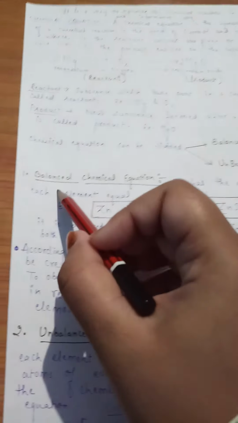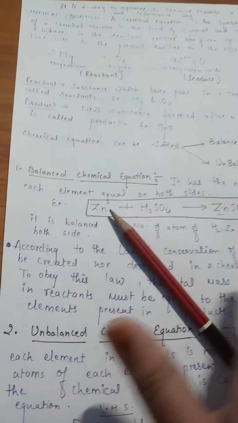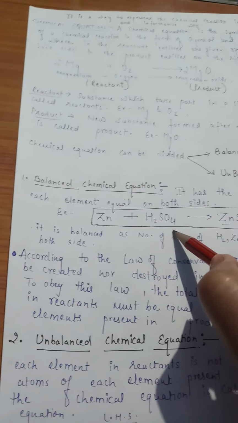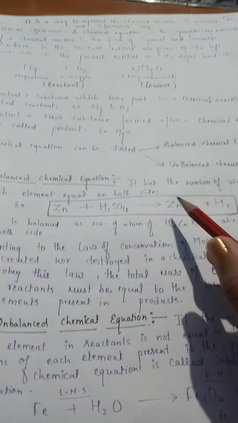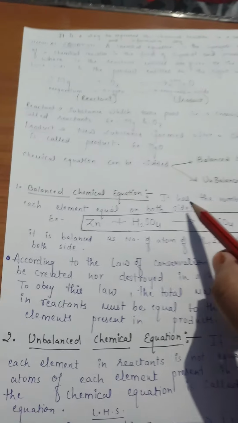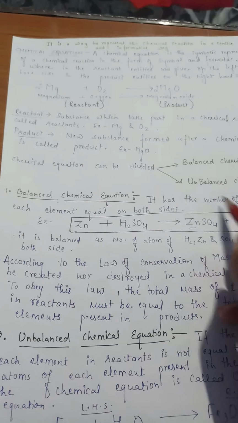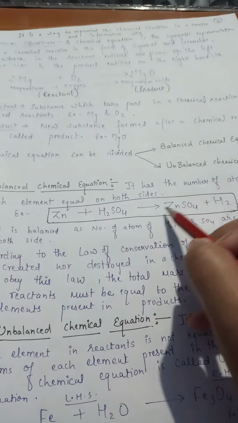Now with the definition and with the example we come up with the topic of balanced chemical equation. As the name suggests, balance has to be balanced on both sides. So a reaction is balanced when the left hand side and right hand side are equalized. Now how will they be equalized? They will be equalized when the number of atoms of each element is equal on both sides.